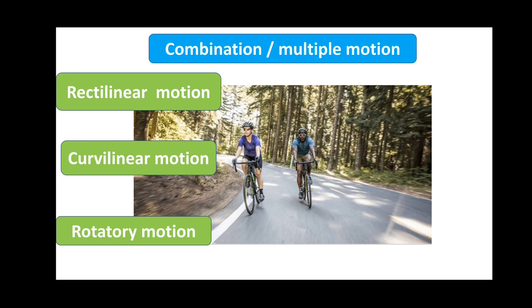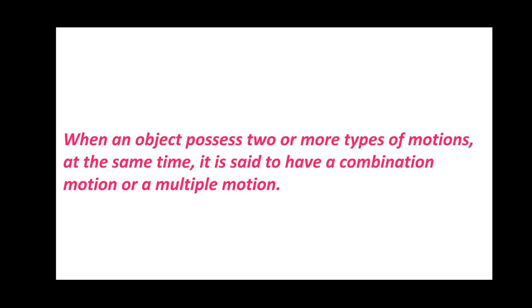So we can define combination or multiple motion as: when an object possesses two or more types of motions at the same time, it is said to have a combination motion or a multiple motion. Let us read the definition for combination or multiple motion once again. That is, when an object possesses two or more types of motions at the same time, it is said to have a combination or a multiple motion.